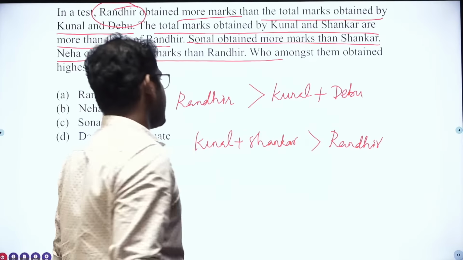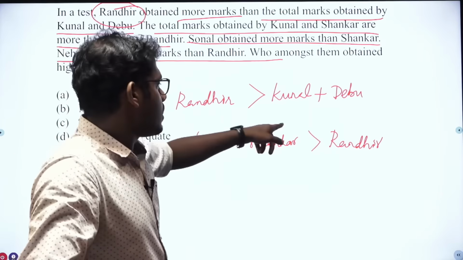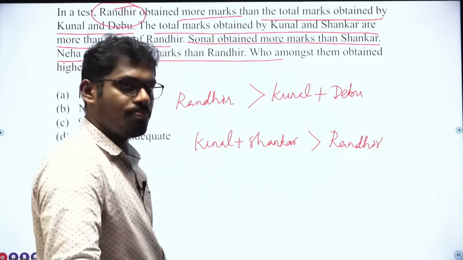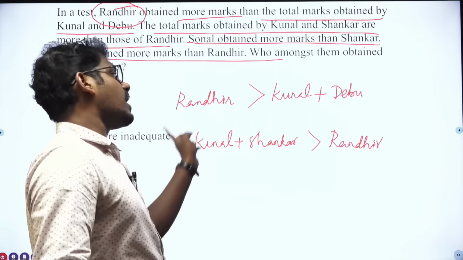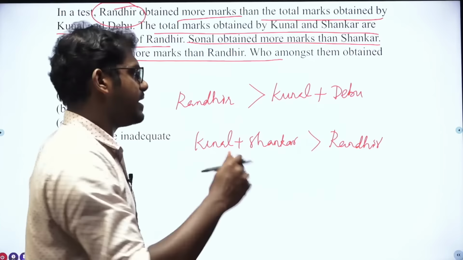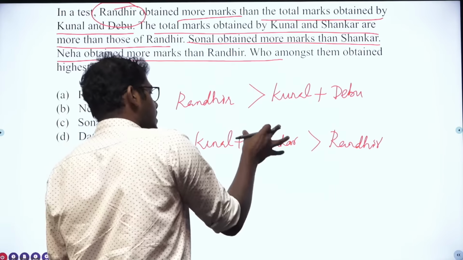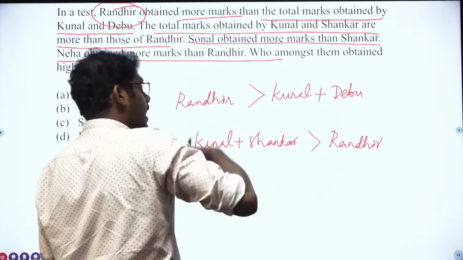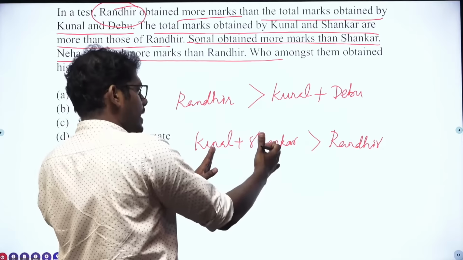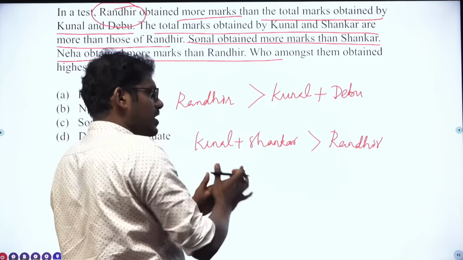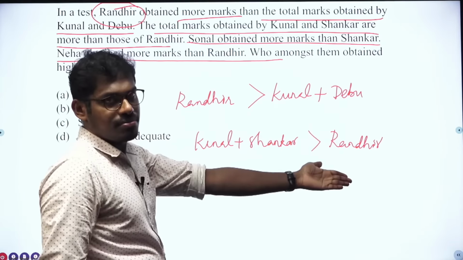See, understand one thing. The marks of Rendhir is higher than the total marks of Kunal and Debu. But the total marks of Kunal and Shankar is greater than Rendhir, which means that the higher marks of Shankar made the marks of Kunal and Shankar greater than Rendhir.